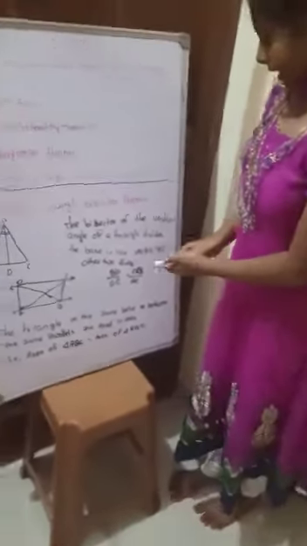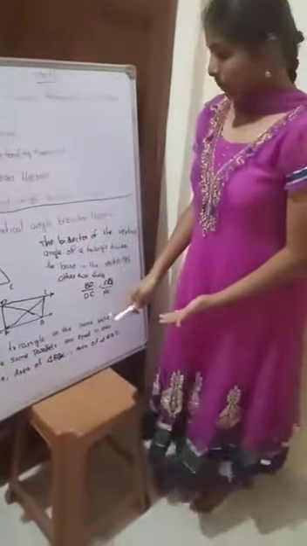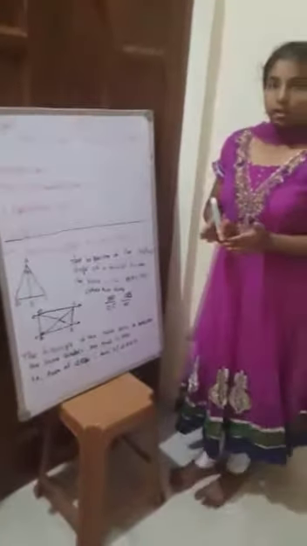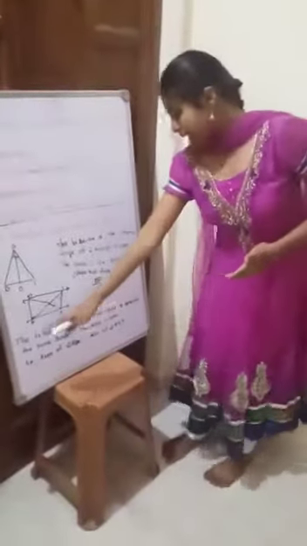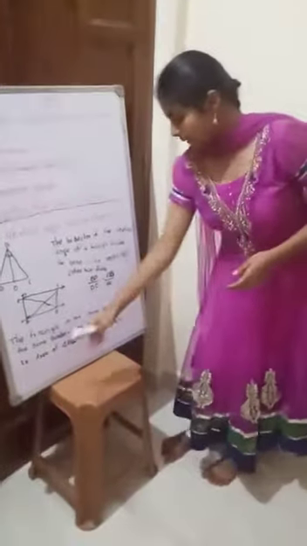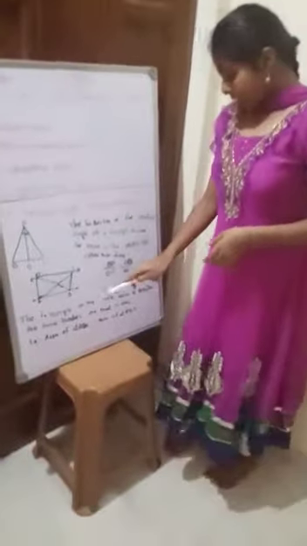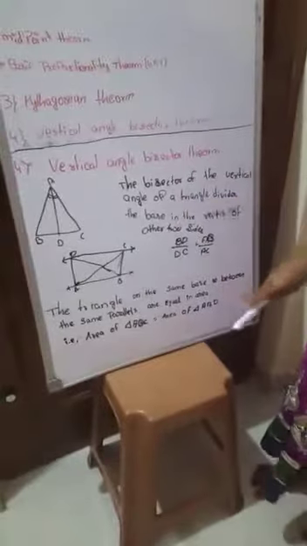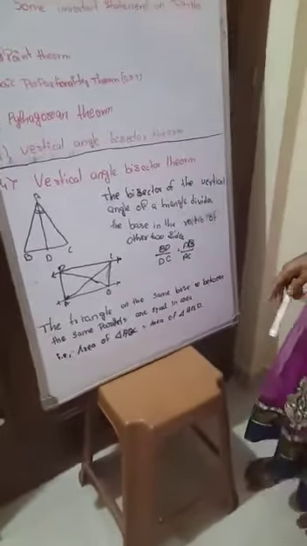Here the base is divided into two parts in a ratio, and because of the sides the ratio is divided. So I have written AB by AC also. Now, triangles on the same base and between the same parallels are equal in area. Here you can see they said the same base. The same base and the same parallel lines give equal area. How are they equal? What is the formula between them?